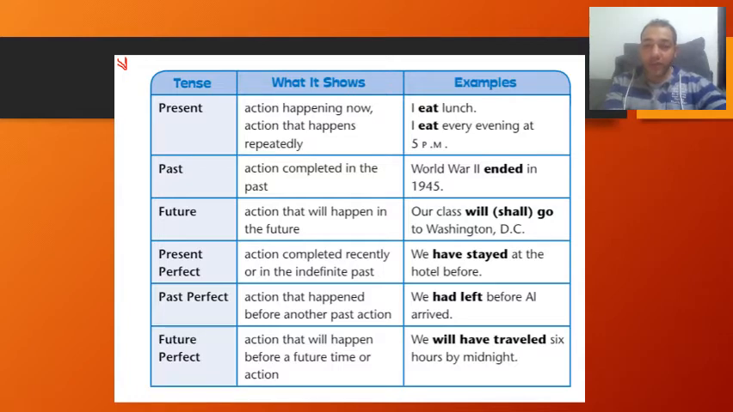Second World War ended in 1945. Future, action will happen in the future. Our class will or shall go to Washington, D.C. Present perfect, action completed recently or in the indefinite past. We have stayed at the hotel before. Past perfect, action that happened before another past action. We had left before Al arrived. Future perfect, action will happen before a future time or action. We will have traveled 6 hours by midnight.